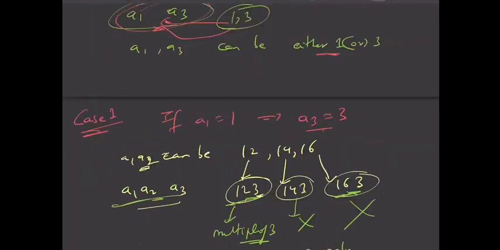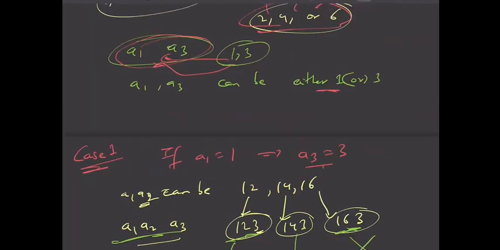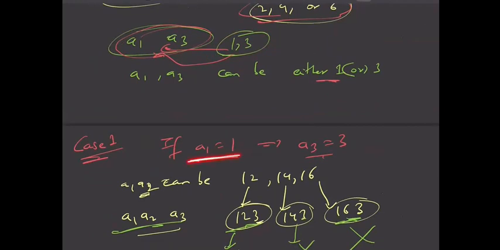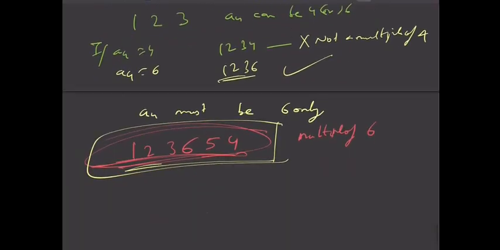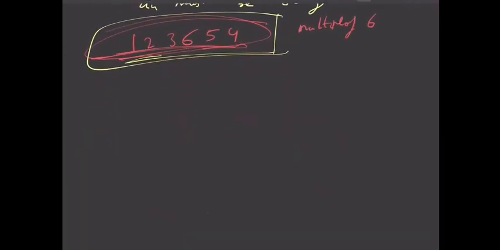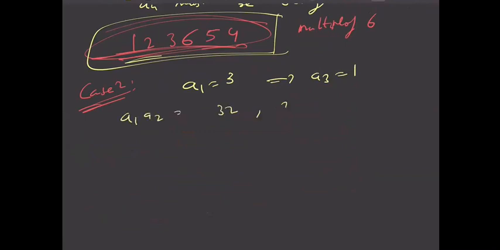So you see, we had that 1 and 3 must be distributed to A1 and A3. If A1 is equal to 1, then we got only one solution, right? We took all the cases in A1 equal to 1, we got only one solution. Now let us take case 2, that is A1 is 3. So this simply implies A3 must be 1. So A1, A2 can be 3, 2, 3, 4, 3, 6, right? Repeating the same process, A1, A2, A3 will be 3, 2, 1, 3, 4, 1, 3, 6, 1.